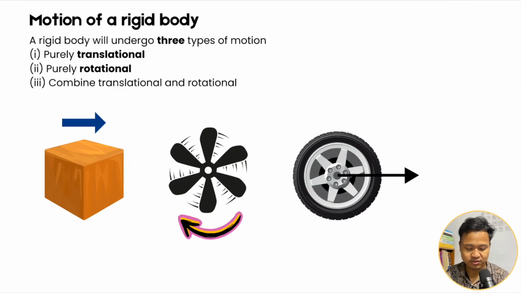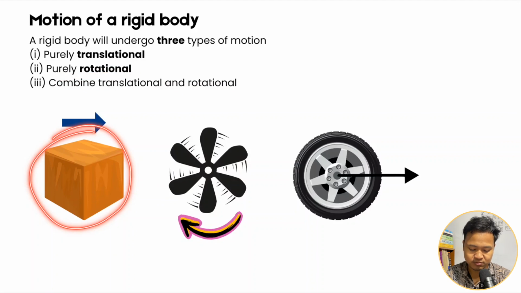Now that we know what a rigid body is, how many types of motion can that rigid body perform? So normally it performs 3 types of motion. Okay, first purely translational, second purely rotational, and third the case of translational plus rotational.